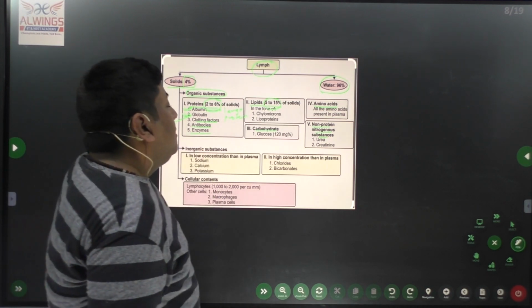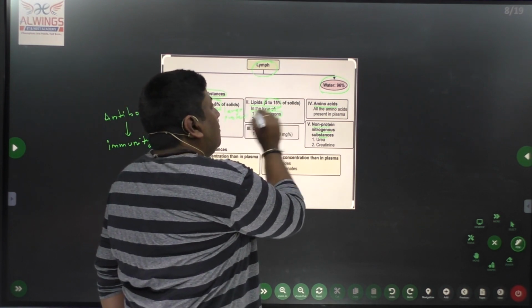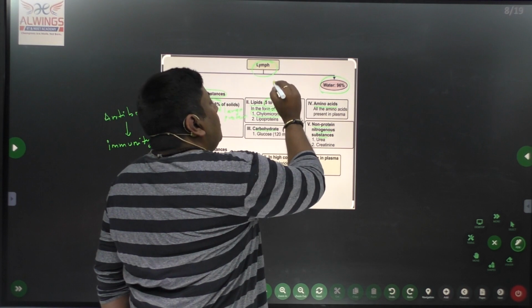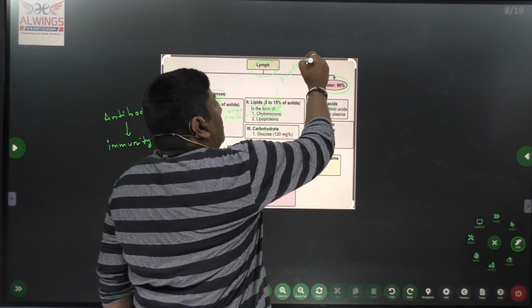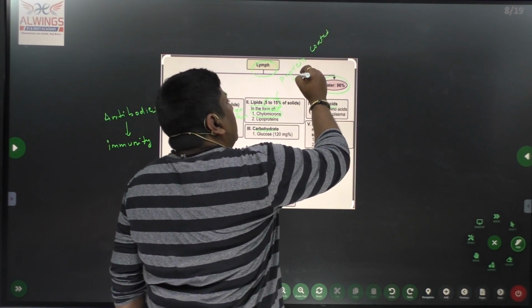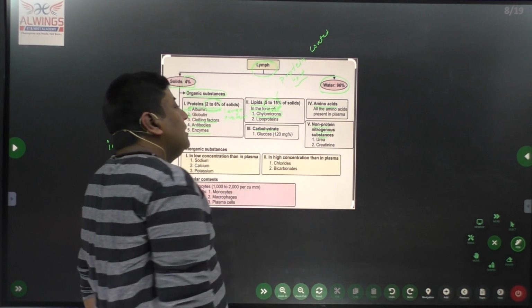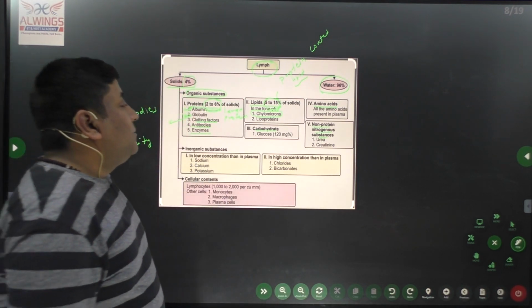Okay, in the form of lipid, it contains chylomicrons. What are they? Chylomicrons are protein coated lipid molecules. Okay, protein coated lipid molecules are chylomicrons. Same for lipoproteins.